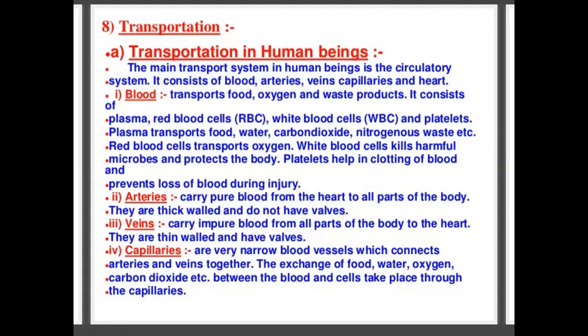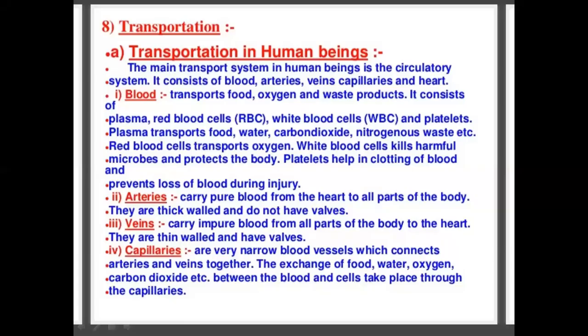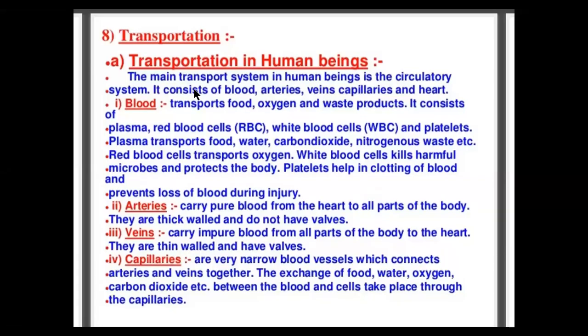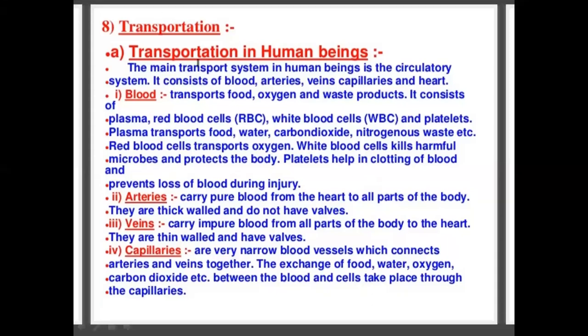So how does transportation take place in living organisms, both in plants and animals? Let's learn about that. Generally, transportation takes place in both plants and animals. So first is given here the transportation in humans.